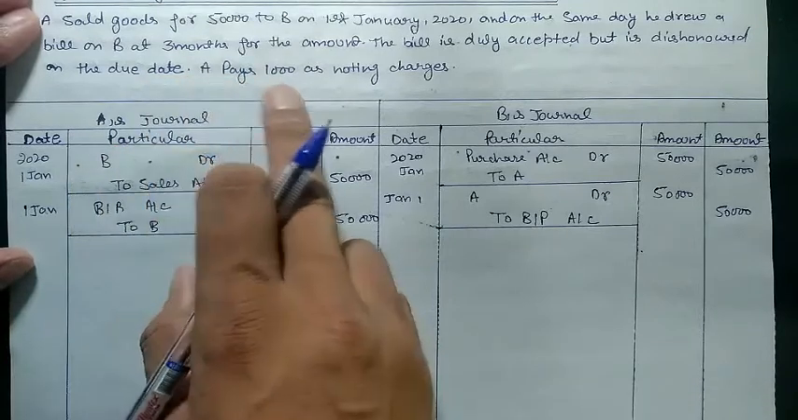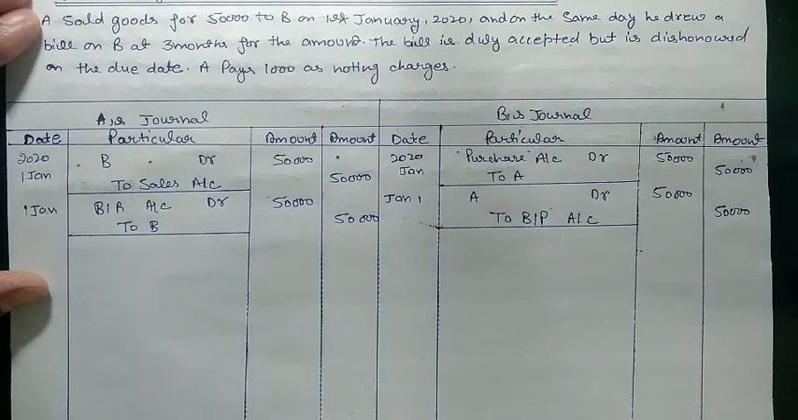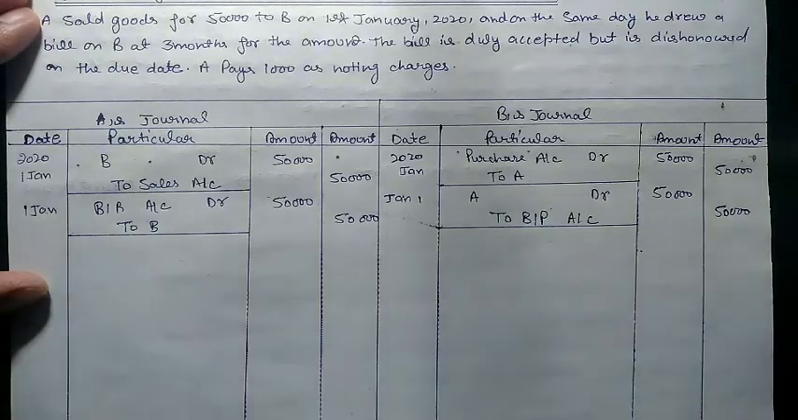After this, the bill is dishonored on the due date. So A pays 1,000 rupees as a noting charge. When the bill is dishonored, there are some charges that we need to pay, that are notary charges, also known as noting charges. So we need to pay that, but we will charge it from the drawee. In case of dishonor, A will pay the charges to the notary public, but A will charge the same charges from B. So the drawer is not liable for those charges. If he paid that amount, he will charge the same from the drawee.